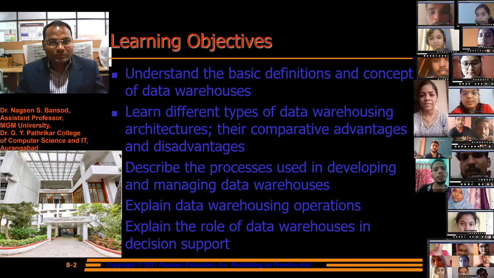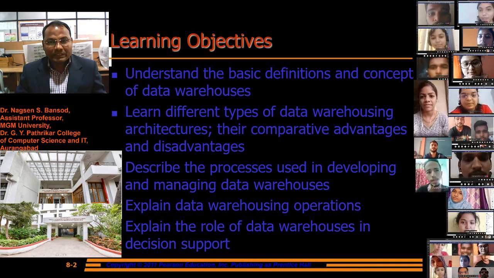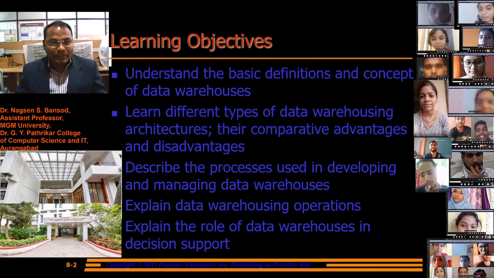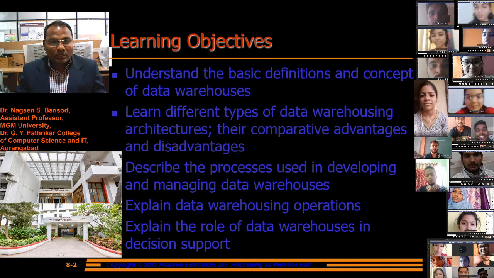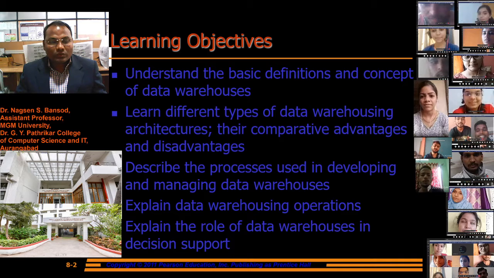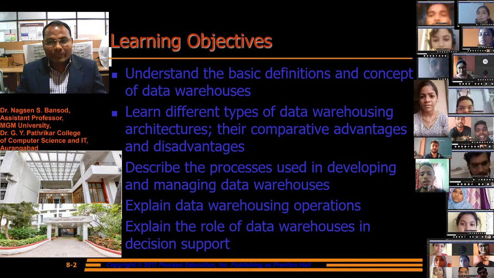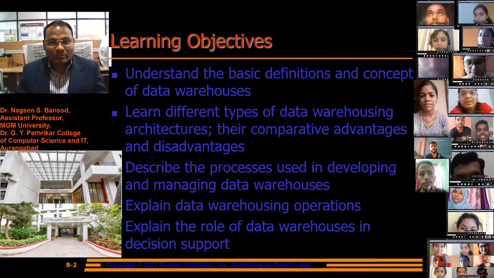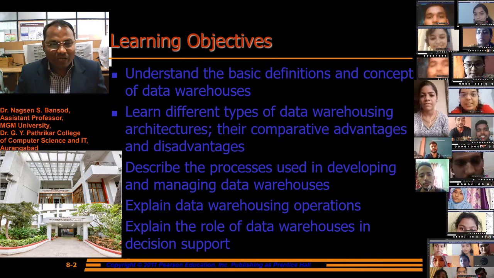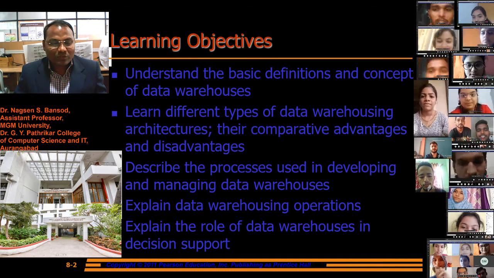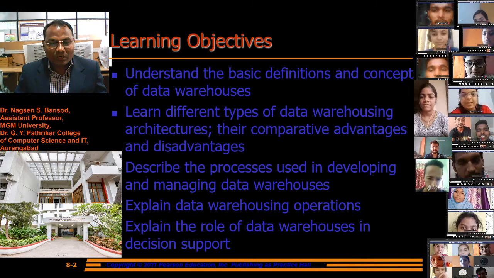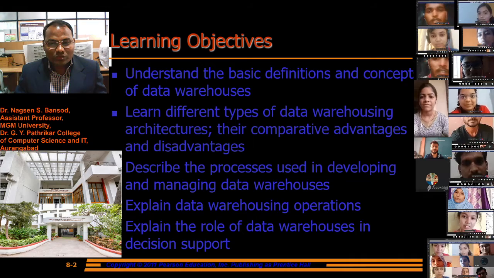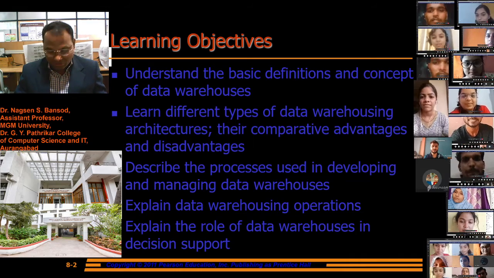First, we will learn the objectives: understand the basic definition and concept of data warehouse, and then learn different types of data warehouse architectures, their comparative advantages and disadvantages. Then describe the process used in developing and managing data warehouses. Explain data warehousing operations. Explain the role of data warehouses in decision support.